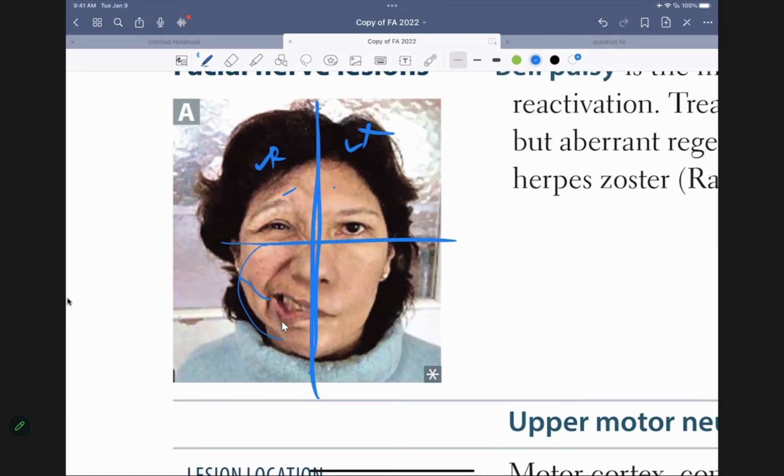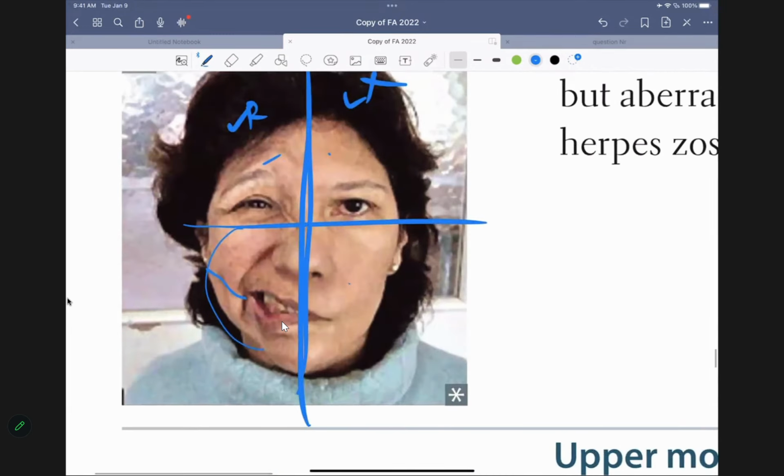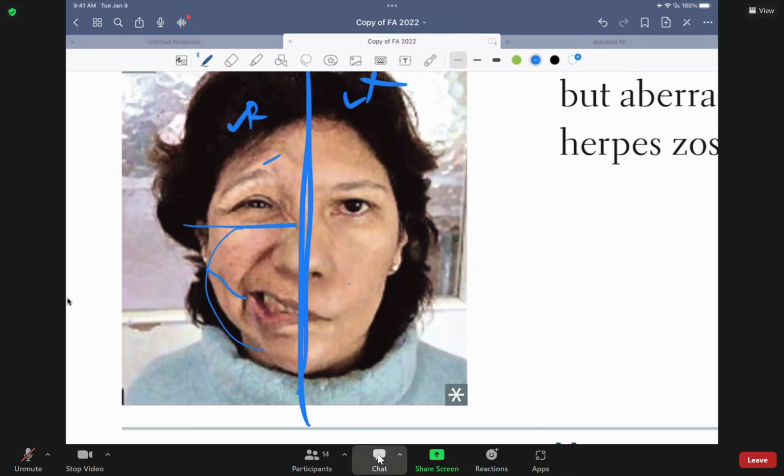Now I want you to tell me, in the left side, is the entire half gone or only the upper half or lower half? Which one do you see? You could say full, half. Just type full or half. So I see the entire half is gone.